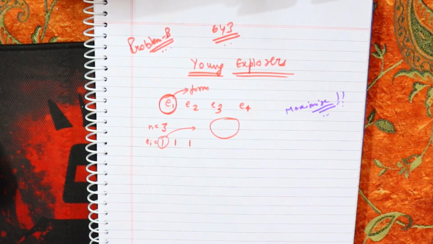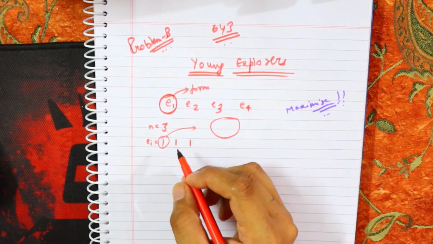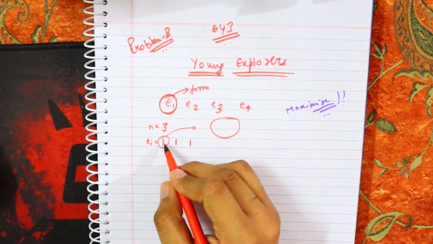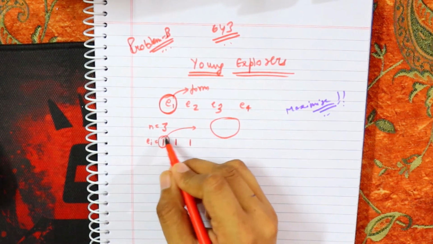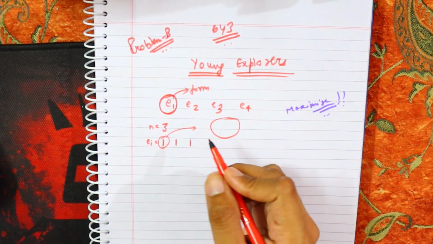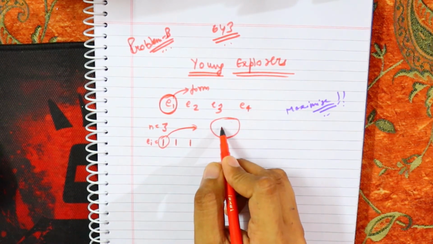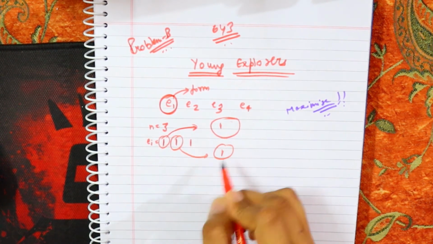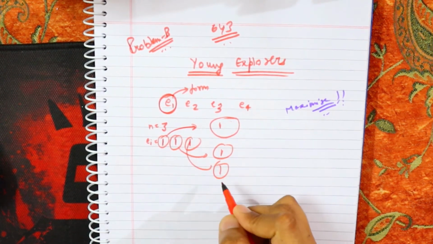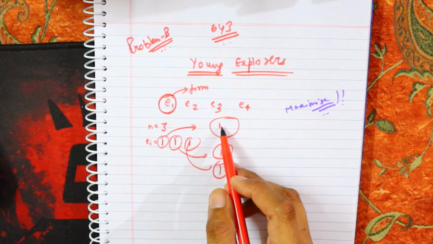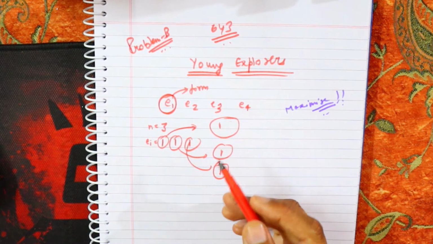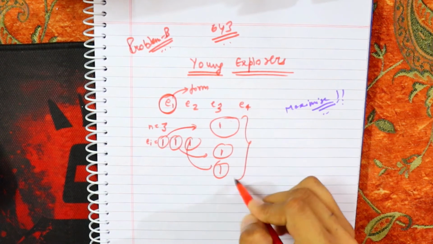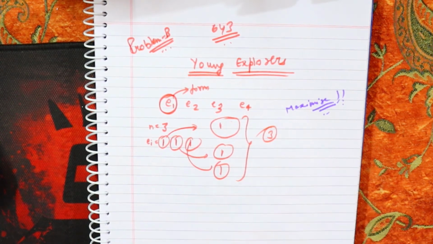Now, the basic intuition for that: first of all, let's take one example. If the inexperience is 1, it will make one group of size 1, and it will go into it. Same for this one, same for this one. Understanding? Because a group of size one is enough, it will make one group each. So the maximum number of groups possible is 3. So the answer is 3.